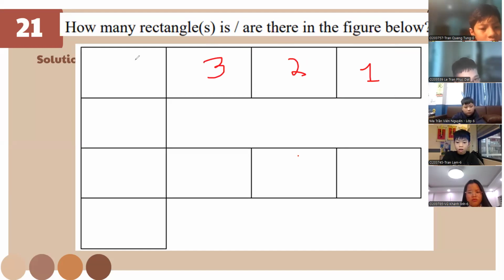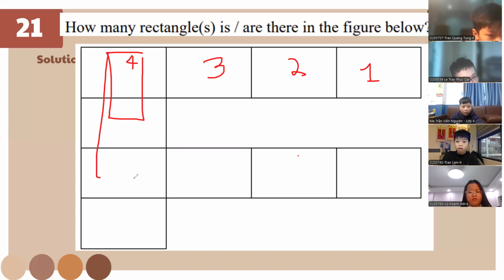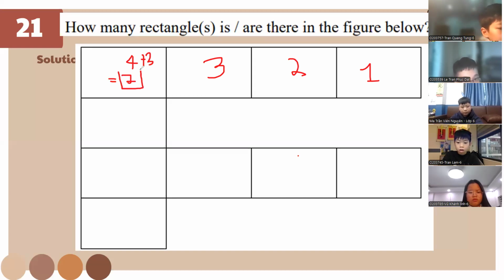So box 4, this is gonna be 4, right? Yes. But we need to count what's on the bottom. There's more: 1, 2, and 3. Okay, so that's why we add 3. 4 plus 3, so this becomes 7. Did you get that? Yes. So this one is 1, this one is 2, and that's 3. And no, this is just 1. That's not true. It has to count like the other ones.